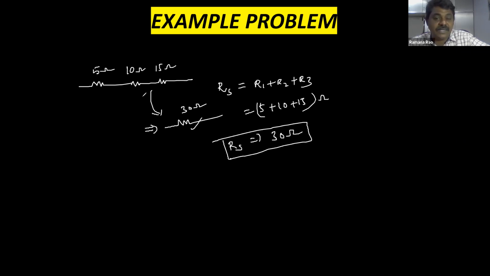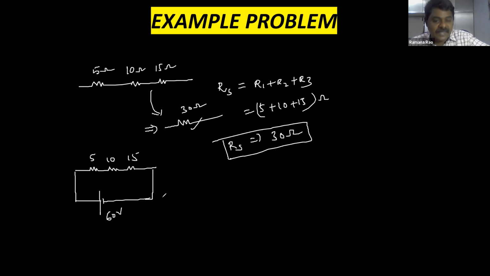That is actually the meaning of the combination. Now if the same combination is connected to a battery, the same three resistors, 5, 10 and 15 ohm, and it is connected to a 60 volt battery.